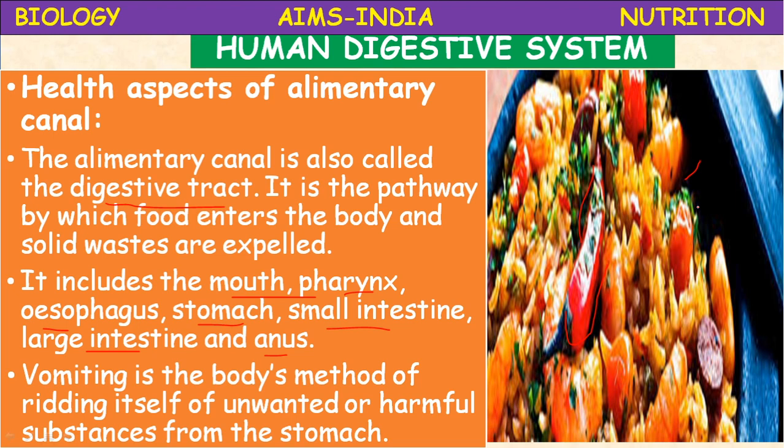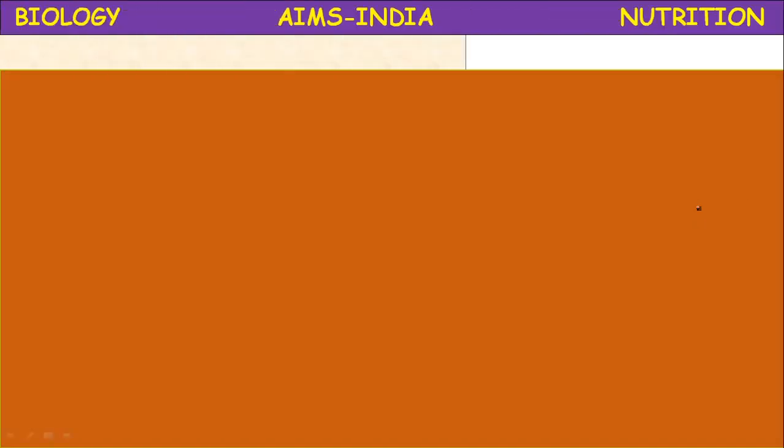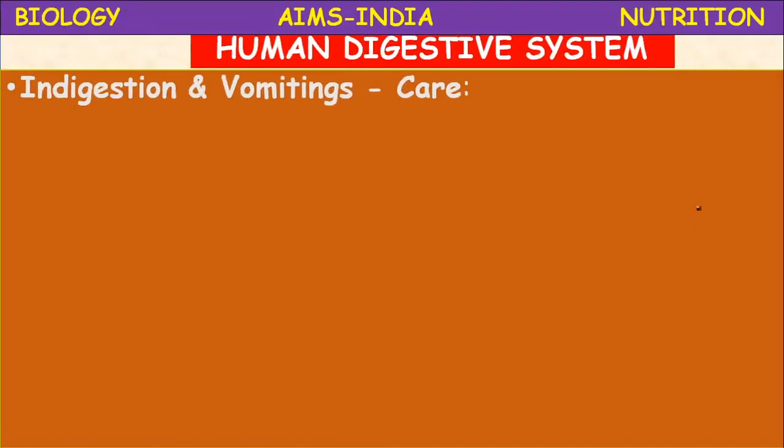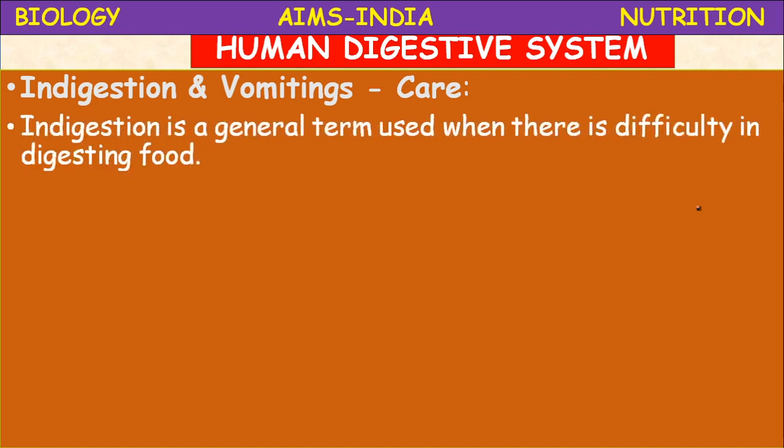So imbalance leads to a reaction, and that is vomiting. It is an involuntary action.